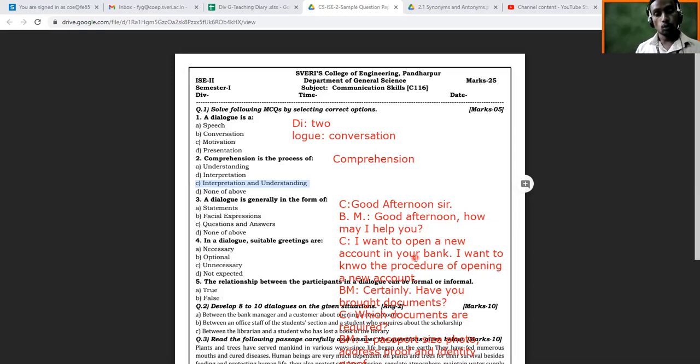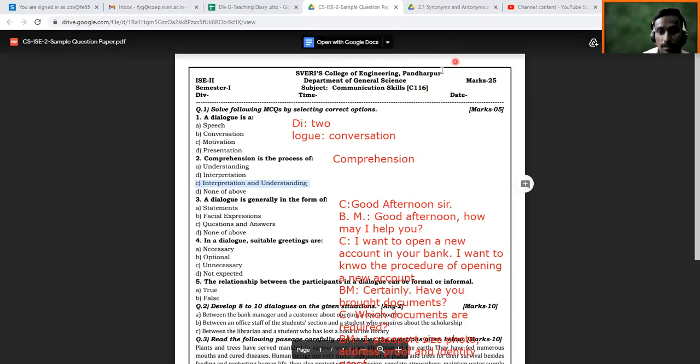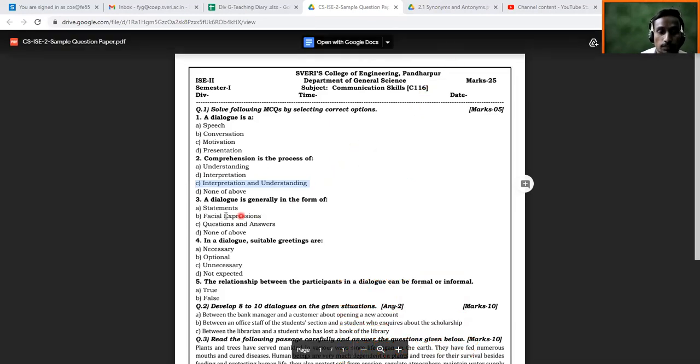As I have told you many times, your oral communication is important. With oral communication, you have to develop your written communication as well. Many people are well versed in oral communication, but it is very difficult for them to write down. So you keep writing also, so that it is going to help you. I hope that you will understand how to write a paragraph here. So I will make it clear, and we'll go to the next question.